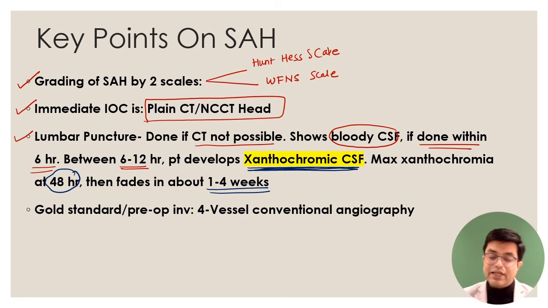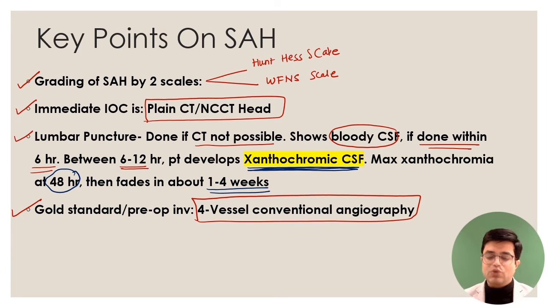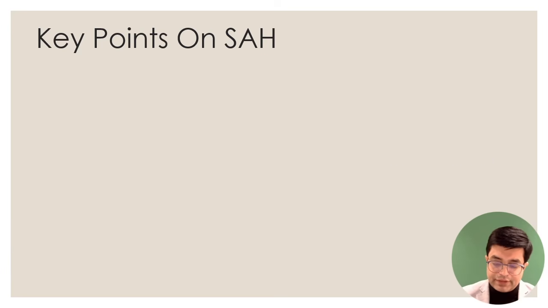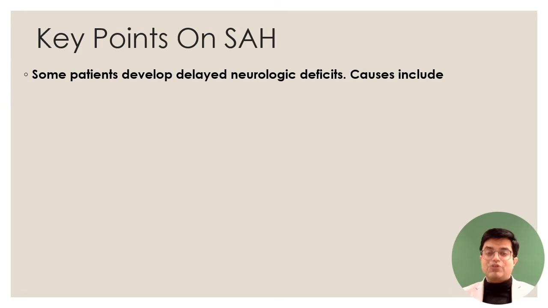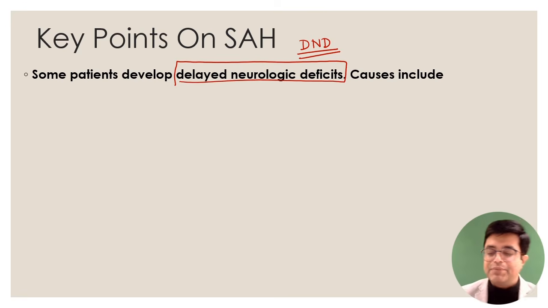And if they ask you what is the gold standard investigation, or the investigation which is a must before neurosurgery is planned, 4 vessel conventional angiography is the gold standard investigation. Now coming to the cause of mortality and morbidity. Many of the patients develop delayed neurological deficits. It is also mentioned as DND. What is DND? DND is not a good thing to happen. DND in SAH stands for delayed neurological deficit.